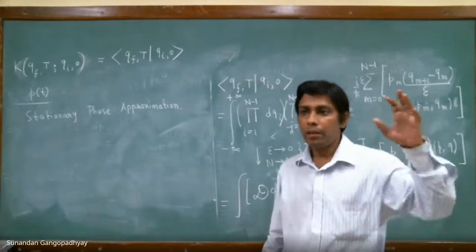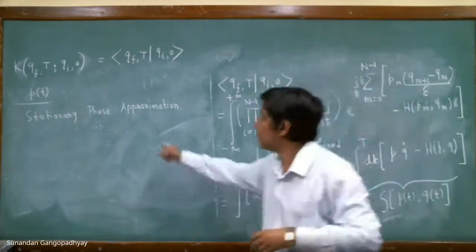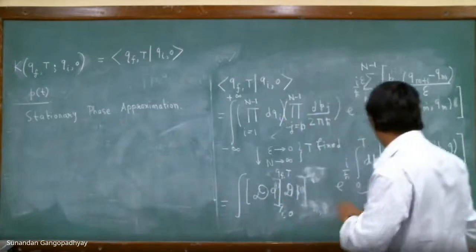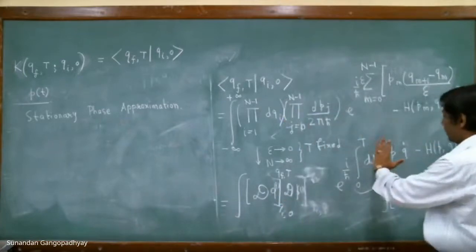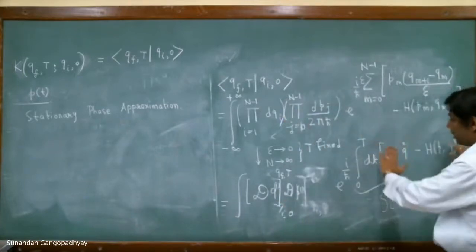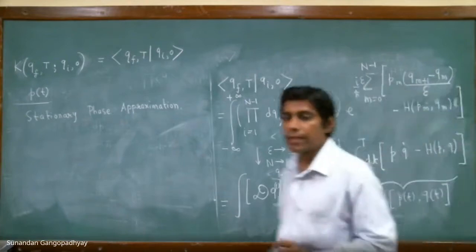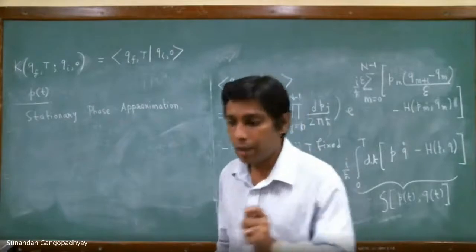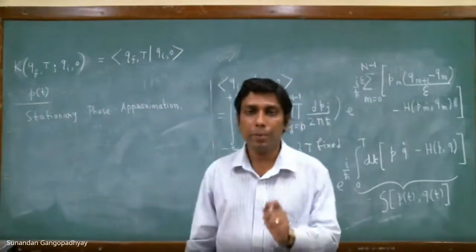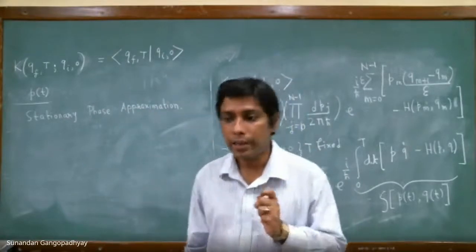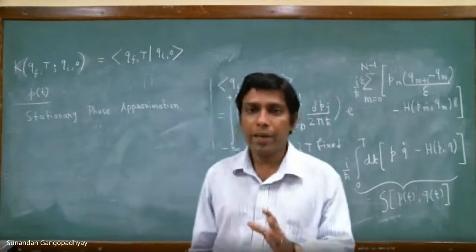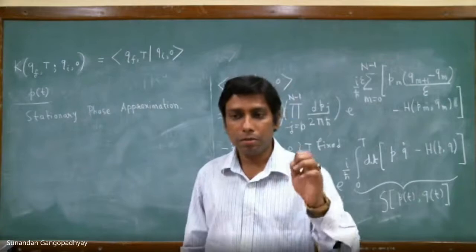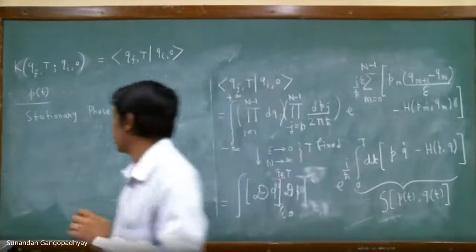The point where this is your phase, you just extremize it, and you evaluate the p functional integral at that point. That point where the phase is extremized is called the stationary point. So that is the stationary phase approximation.